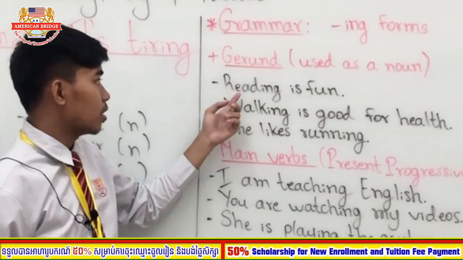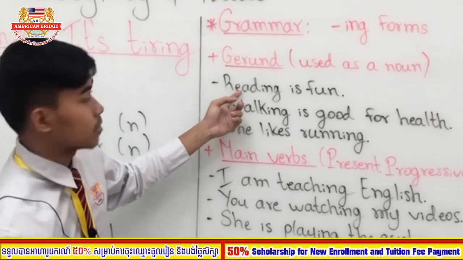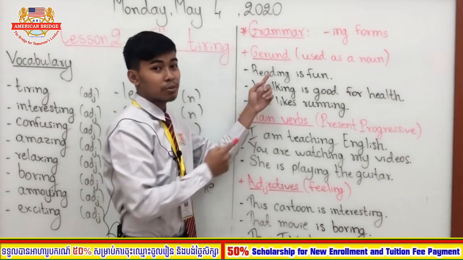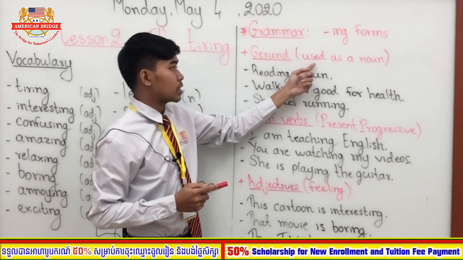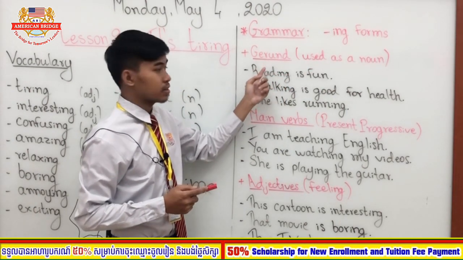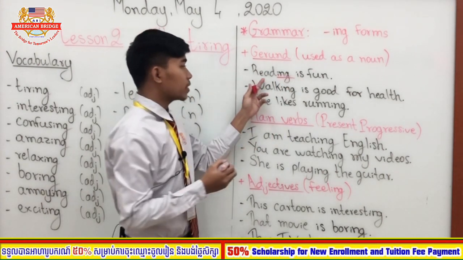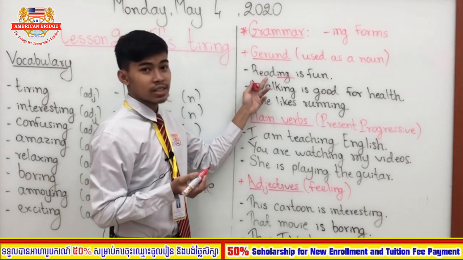For example, reading is fun. So reading here, it is a noun, right? When the ing form is used as a noun, it is called gerund. So reading here we call gerund. Here you see ing, right? Reading is fun. So reading here is a noun.